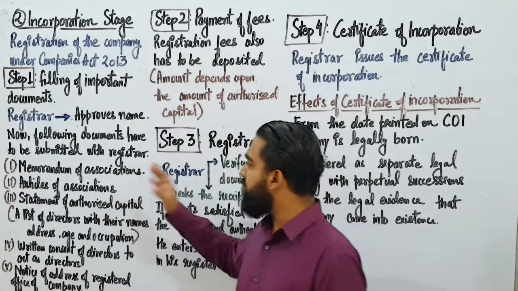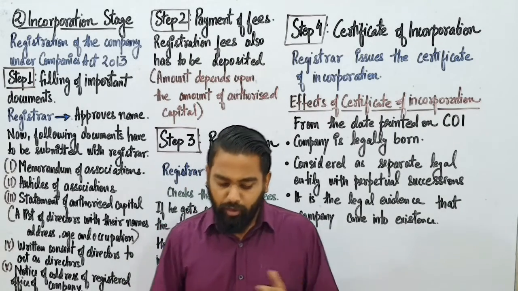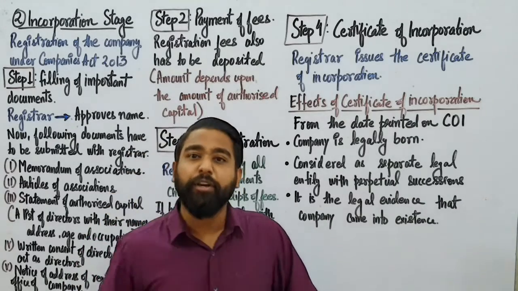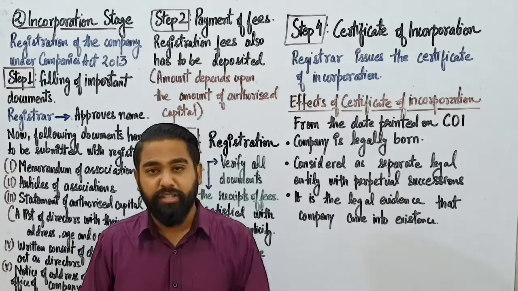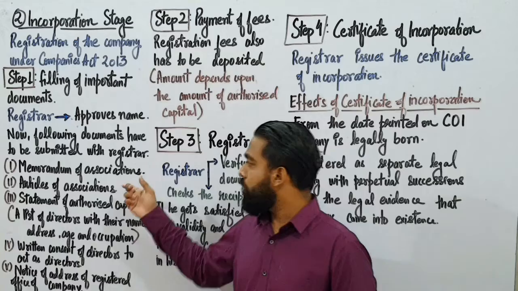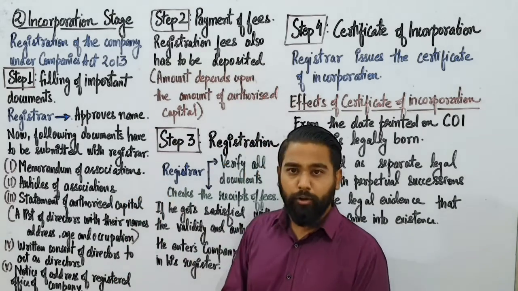The second one is the articles of association. Now, what are the articles of association? It contains the rules and regulations for the management of the company, and the powers, duties and rights of managers, officers, and the board of directors. It is also known as the doctrine of indoor management. This is for the indoor management.